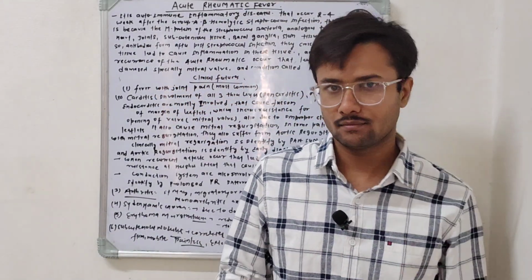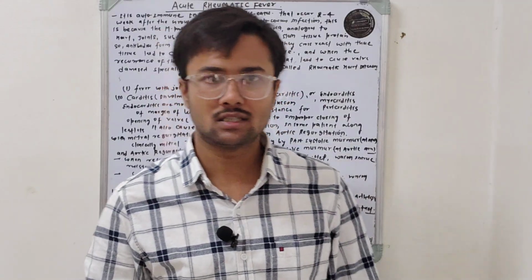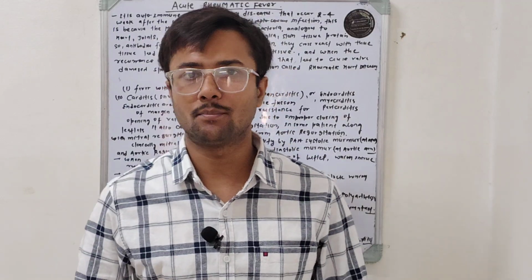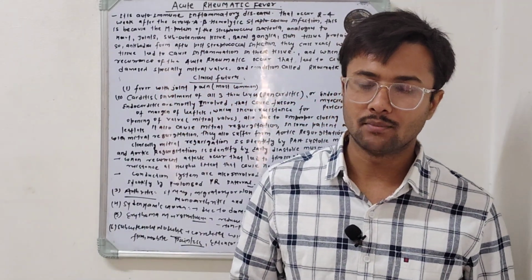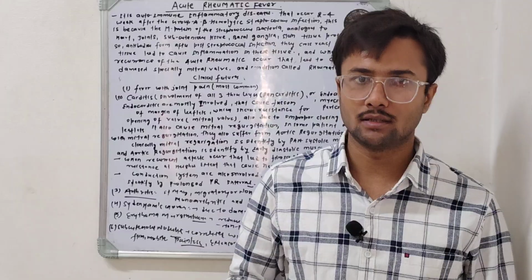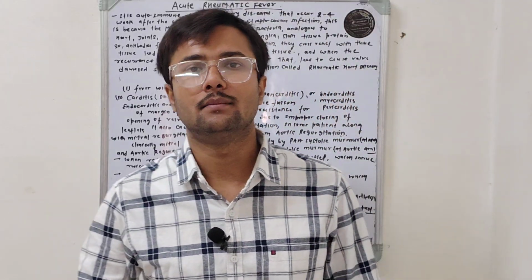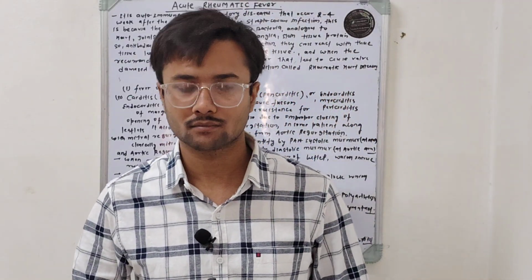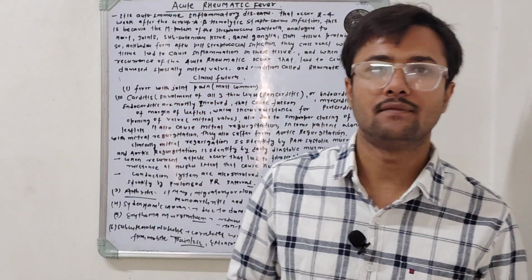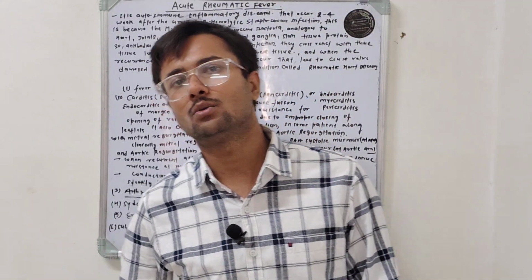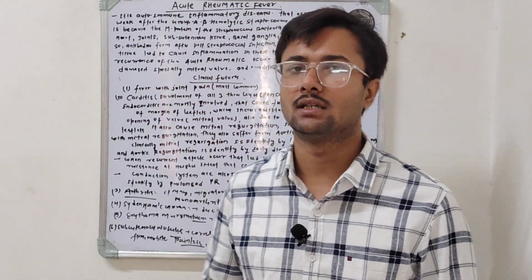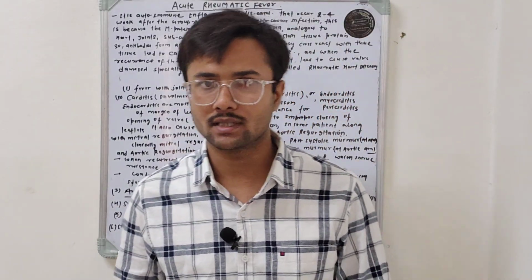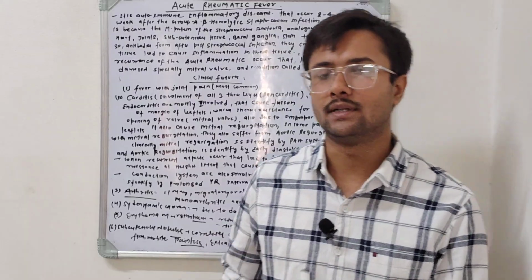Whenever any person suffers from Group A beta hemolytic streptococcus infection, that mostly causes pharyngitis. After 2 to 4 weeks of this infection, an autoimmune reaction develops in the body.